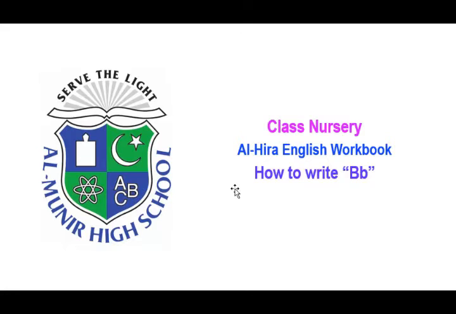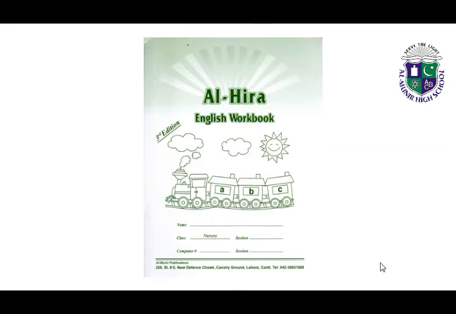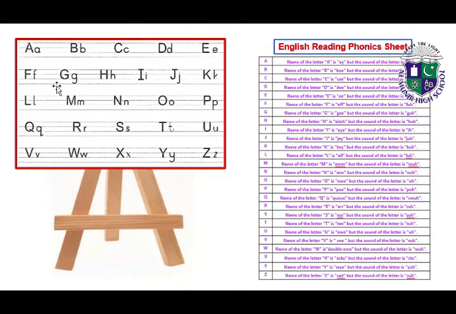Class nursery. Today we learn how to write B. And you have to do this work on Al Hira English workbook. Okay, here we have ABC A to Z and English reading phonics sheet. First we read English reading phonics sheet. After that we read the ABC from A to Z.